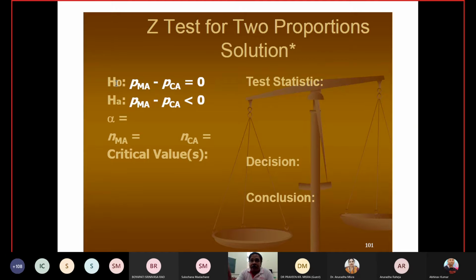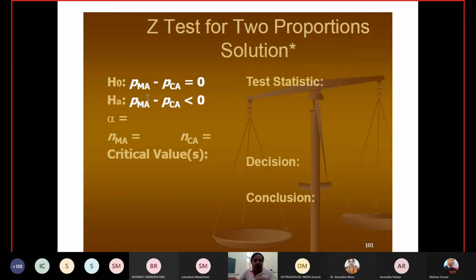Due to this reason, in the Indian system, courts assume that if someone is coming to court, he is not guilty unless it is proved. So if someone is not proved guilty, then he is not guilty. Court starts with the assumption that H naught is that he is not guilty. So always try to take the simplest assumption for H naught.